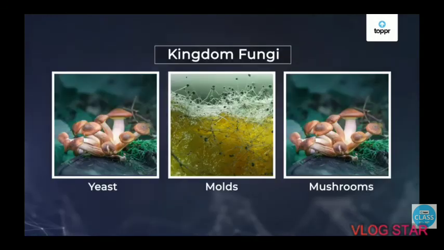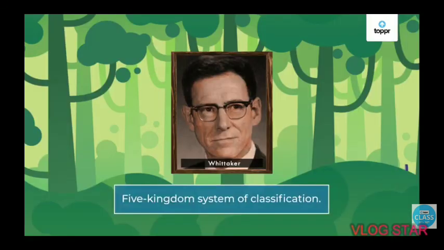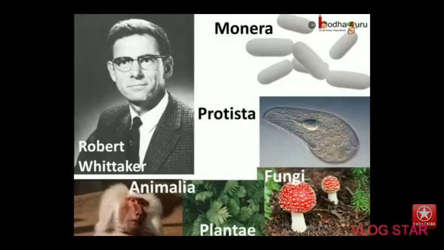Thus, this way we have learnt the five kingdom system of classification proposed by Robert Whittaker. Now, next kingdom and its characteristics with examples in detail we are going to learn in next session.